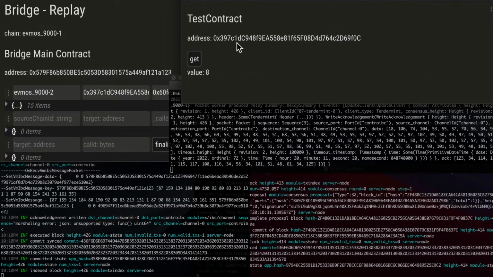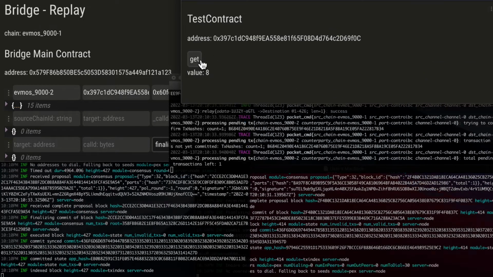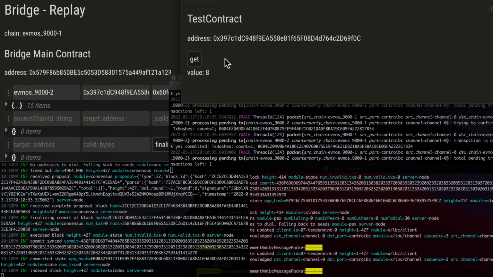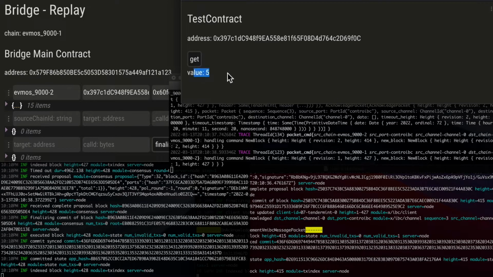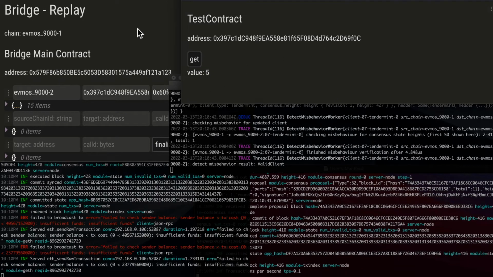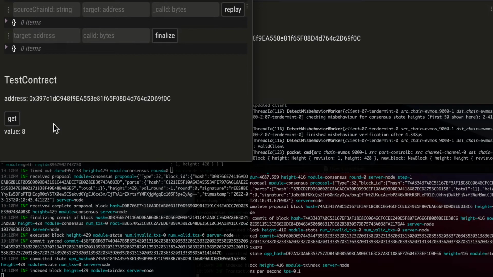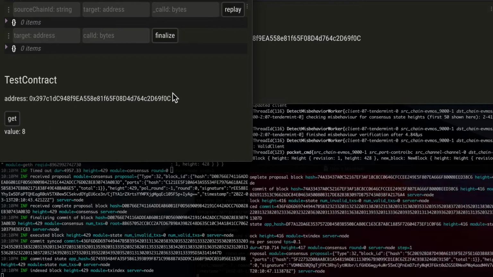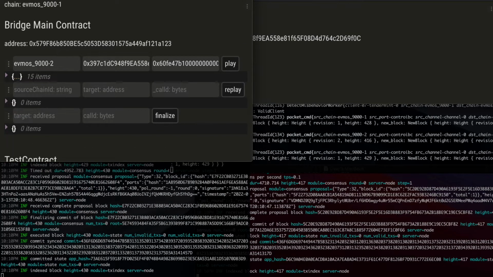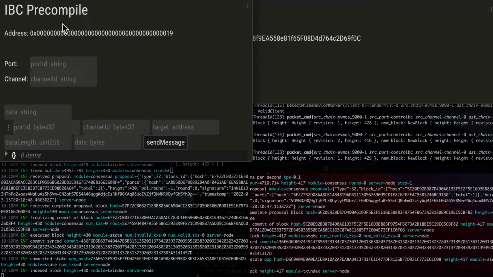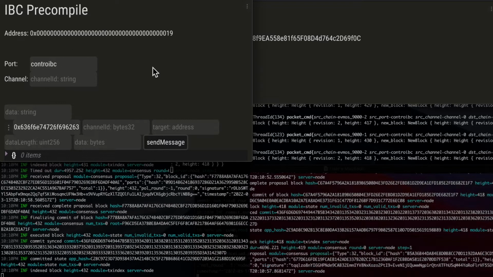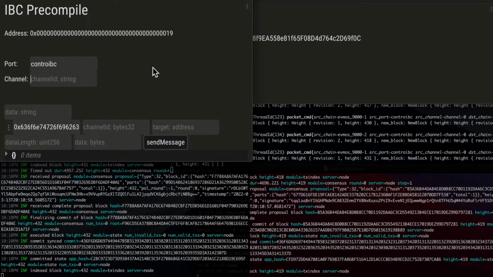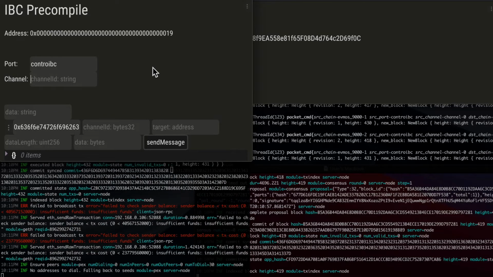At this point, the state should be changed, and it has a value of 5 on the second chain. On the first chain, the state remains the same, 8. But now we can go to the IBC precompiled app, because a precompile is a smart contract, so we can query and call its functions.